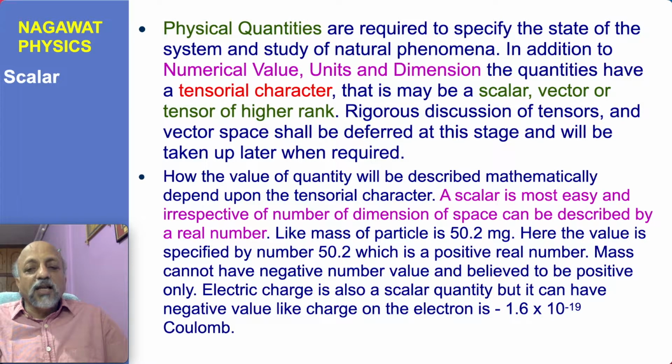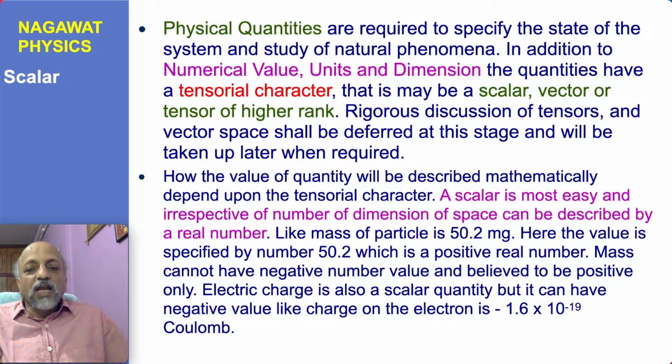50.2 is a positive real number. Mass is such a kind of scalar which can have only positive real number value. But there are scalars which can have both positive and negative number value. For example, the electric charge. Electric charge of a proton is positive, but that of an electron is negative. And therefore, we often specify the charge on an electron as negative of 1.6 into 10 raised to power minus 19 coulomb. Coulomb is the SI unit of electric charge.